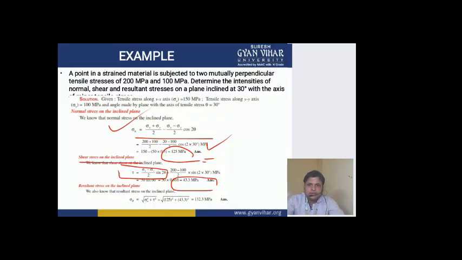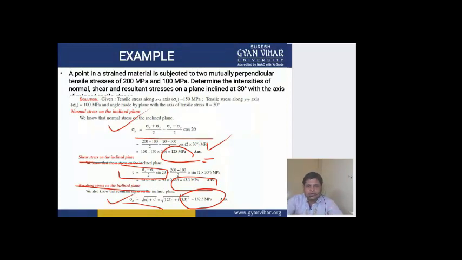Now resultant stresses on inclined plane. For this we all know the formula is what? Sigma r is equal to root of sigma n square plus tau square. So from this you can calculate, it is equal to 132.3 megapascal.